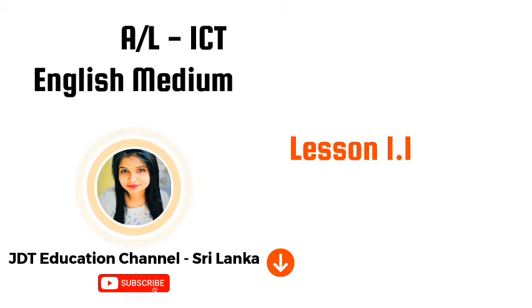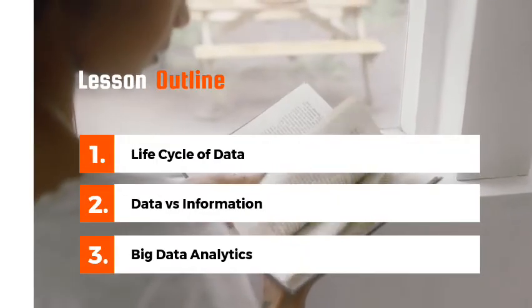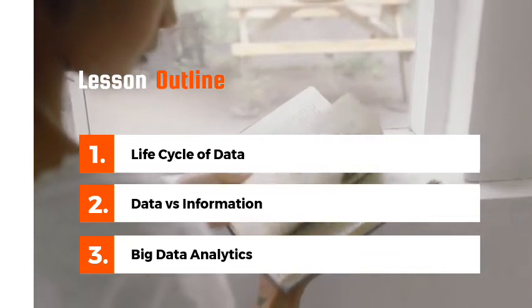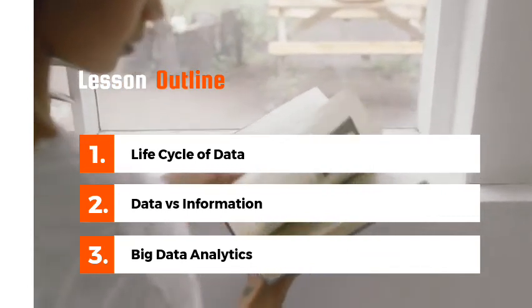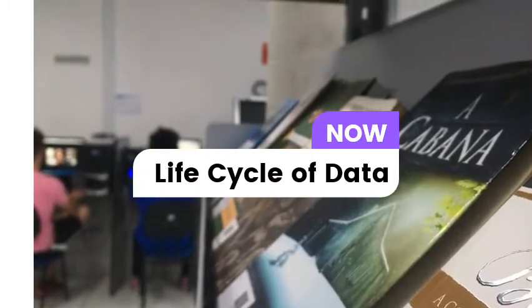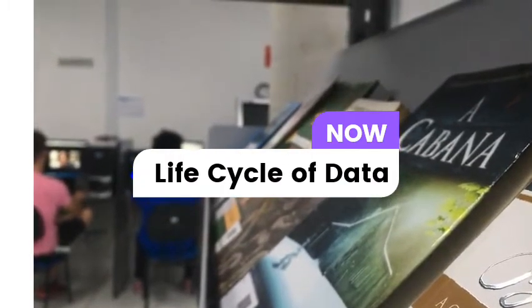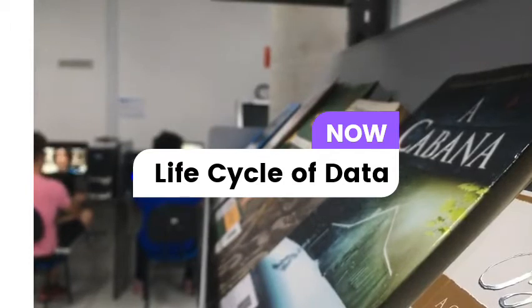Today we are going to learn the lesson 1.1 of A-Level Information and Communication Technology. The lesson outline includes life cycle of data, data versus information, and big data analytics. Let's move to the first part of today's topic, that is the life cycle of data.